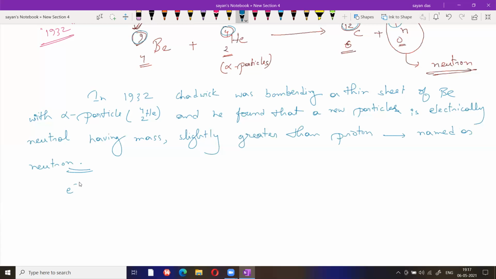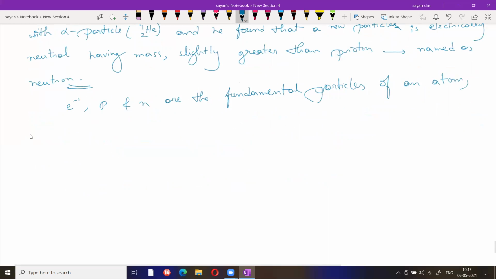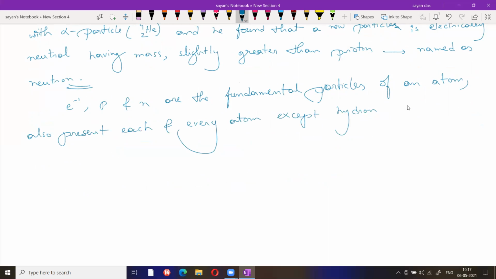Okay, so electron, proton and neutron are the fundamental particles of an atom, which is also present in each and every atom except hydrogen, because we all know that hydrogen is basically 1H1.